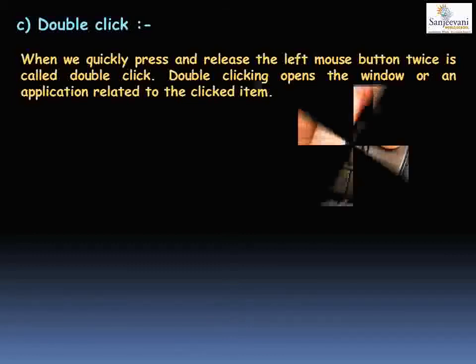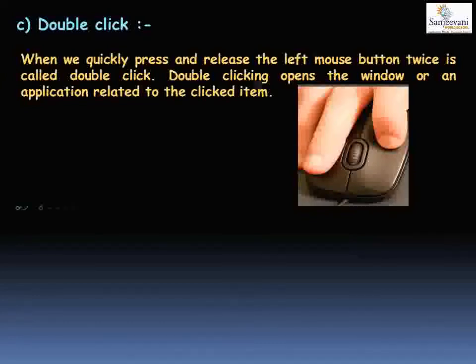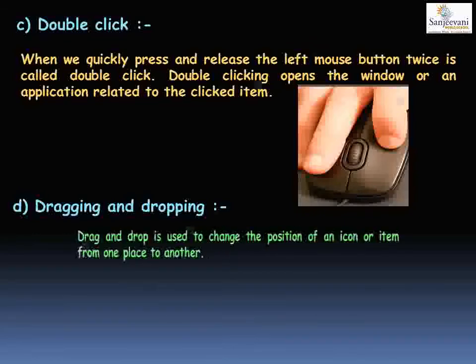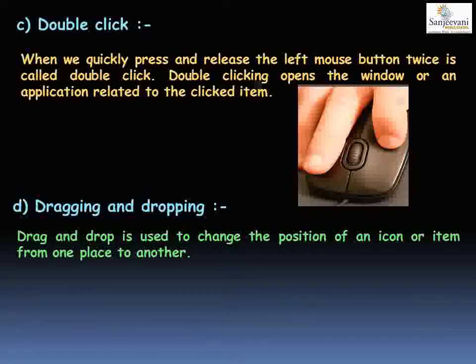The next mouse action is dragging and dropping. Now, what is dragging and dropping? Drag and drop is when you select a particular item, move it, and drop it at another place. That is, you change the position of a particular icon from one place to another.